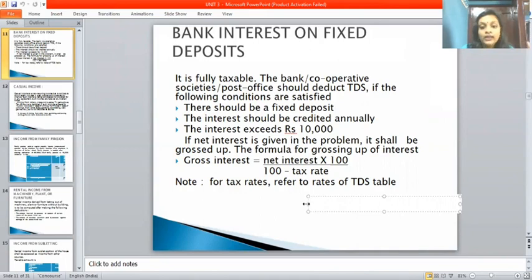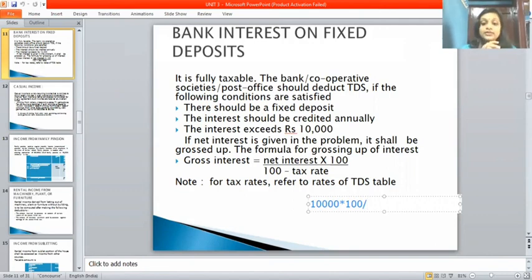The formula is net interest into 100 divided by 100 minus tax rate. If the question gives 10,000 as net interest, let me show how to calculate. Net interest into 100, divided by 100 minus tax rate.